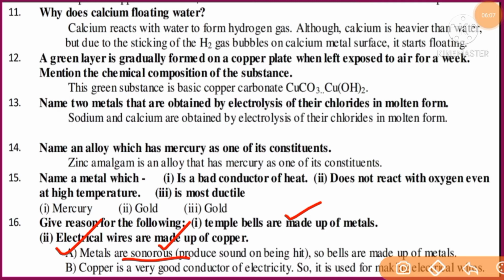Second one, copper is a very good conductor of electricity. So it is called the best conductor of heat and electricity. So copper obviously conducts electricity.